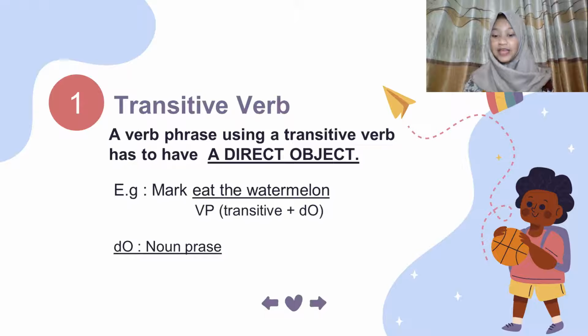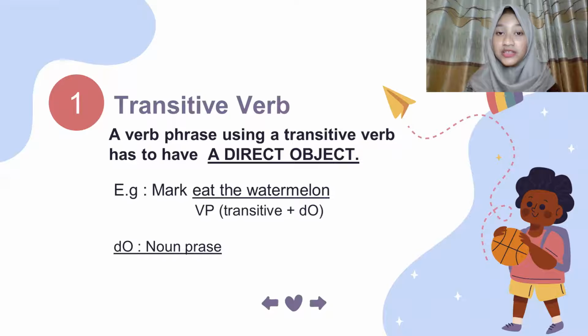So a transitive verb is a verb that accepts one or more objects, and a verb phrase using a transitive verb has to have a direct object. For example, Mark eat the watermelon. In this sentence, there are 4 words. Mark is the first word, eat is the second word, the is the third word, and watermelon is the fourth word. So eat the watermelon is the verb phrase.